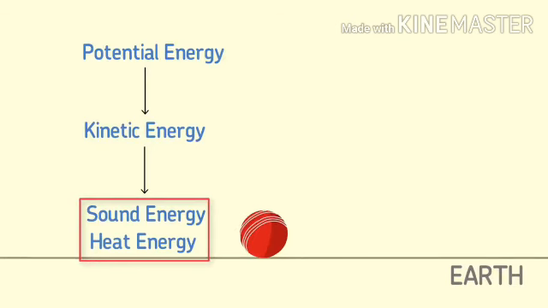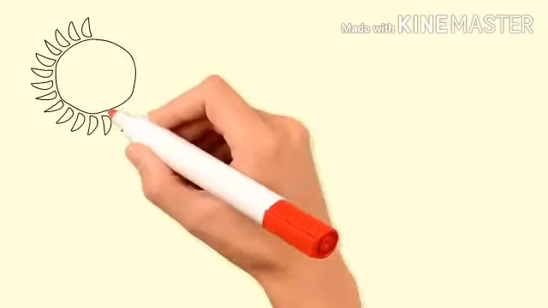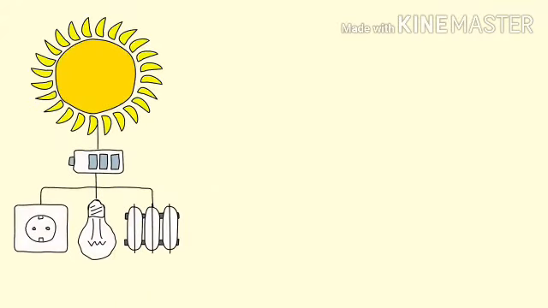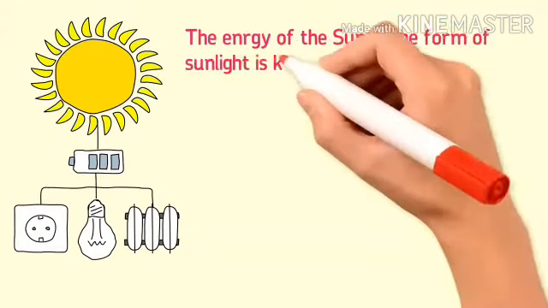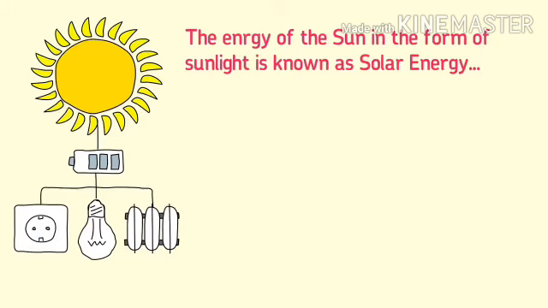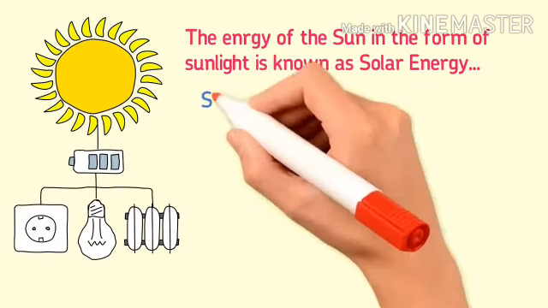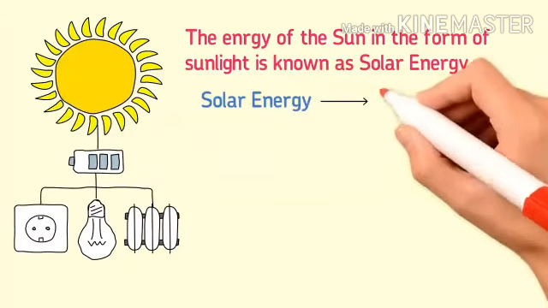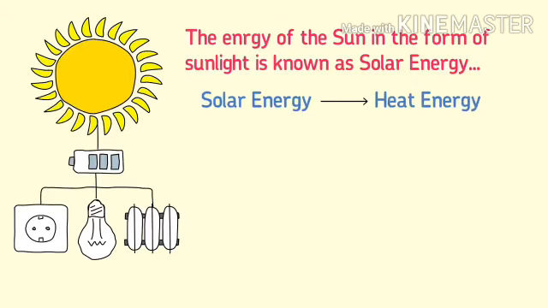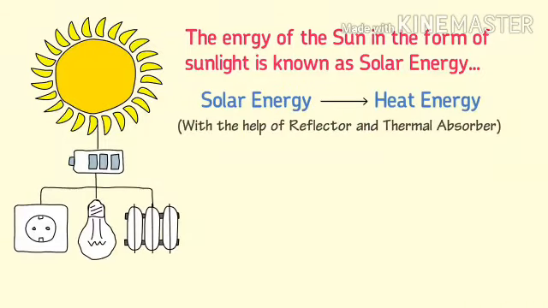The last example of energy conversion or energy transformation is the transformation of solar energy. We all know that the energy of the sun in the form of sunlight is known as solar energy. Solar energy is a cheap and powerful source of energy. We can convert solar energy into heat energy. For instance, we can convert solar energy into heat energy with the help of a reflector and a thermal absorber.